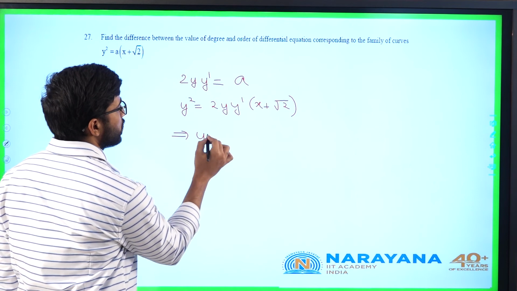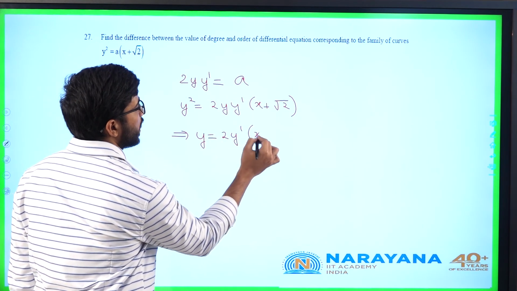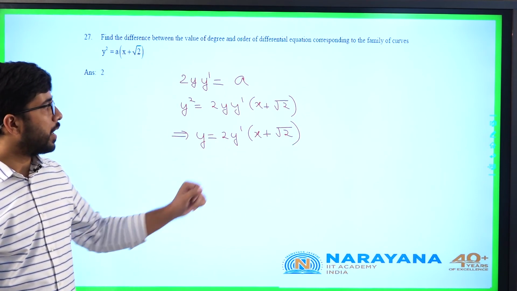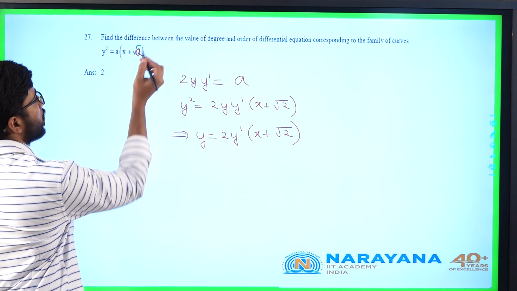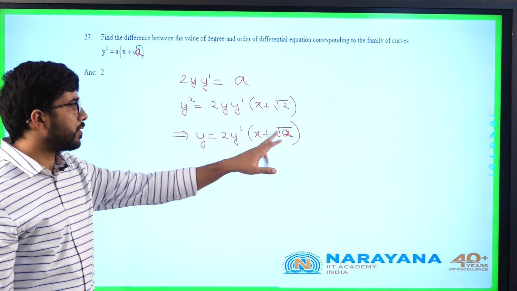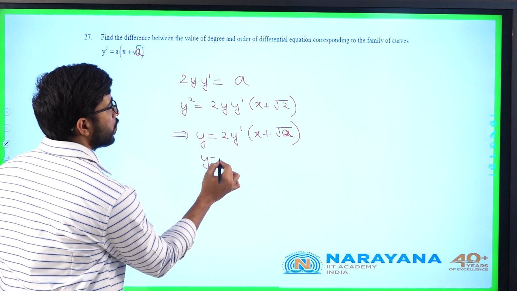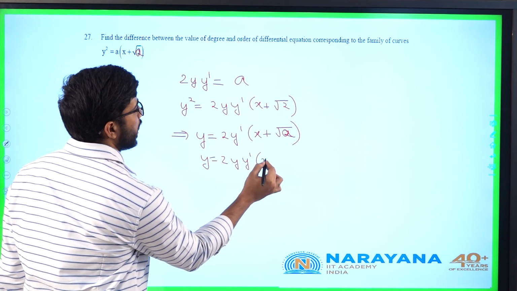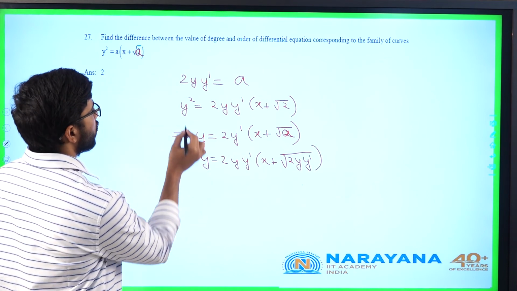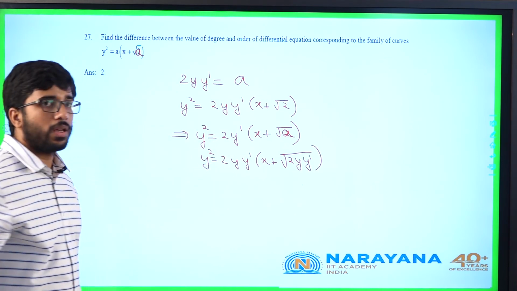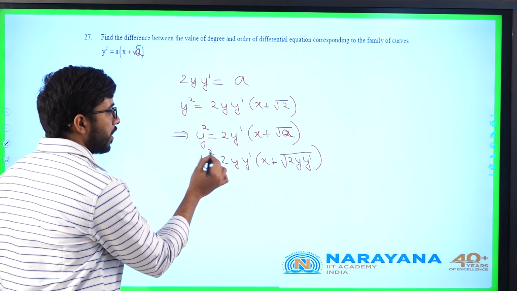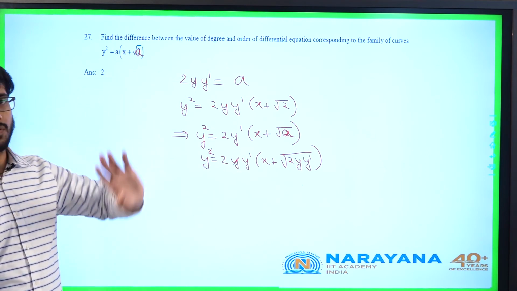So y, if it gets cancelled, y is equal to 2 times y dash into x plus root 2. This root 2, I think this is supposed to be a. Or else simply the order is 1, degree is 1. This was supposed to be a, I think so. So y is equal to 2 times y y dash into x plus root over a. Y square is equal to... this I have to simplify. There shouldn't be y and y dash inside the root. I should eliminate this. One y I can cancel because y is not identically 0 for this.